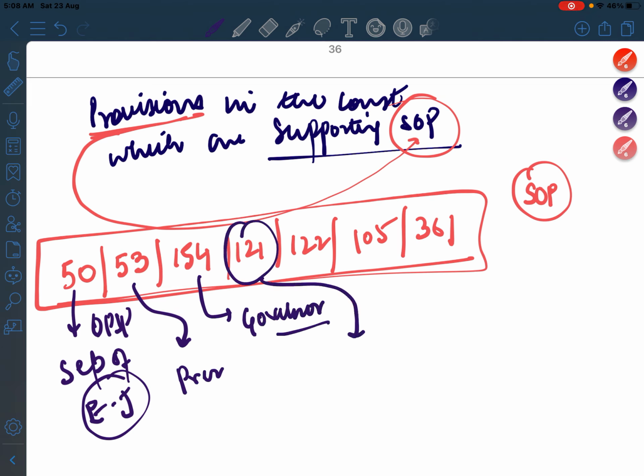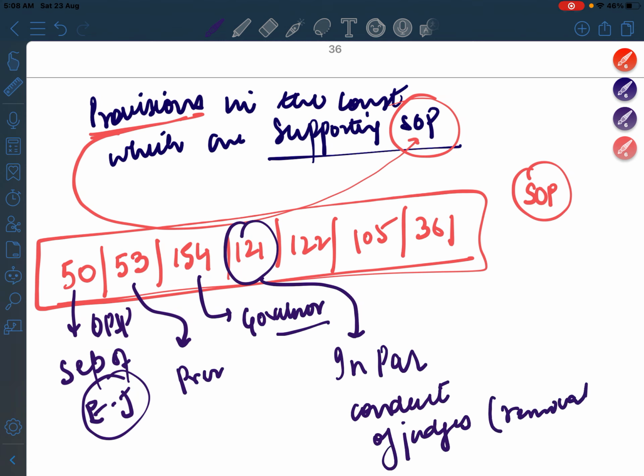Article 121 says that in Parliament you cannot discuss the conduct of judges except when the removal process is going on. Article 122 says that in court you cannot discuss the proceedings of Parliament.